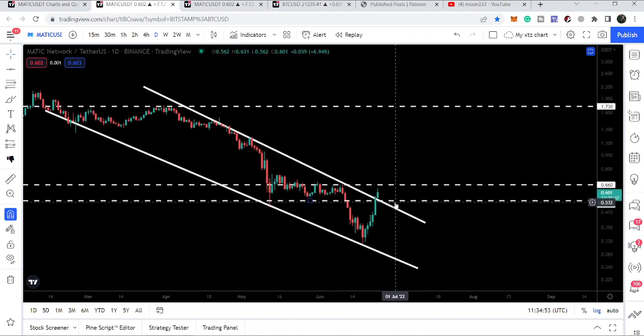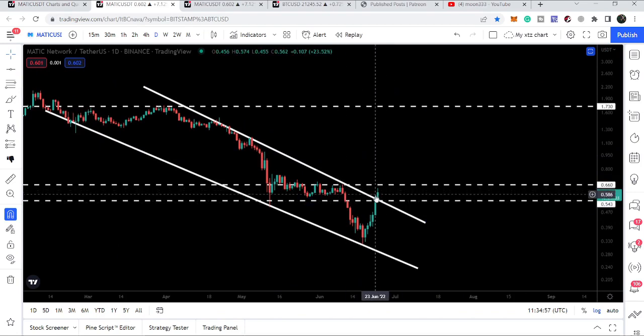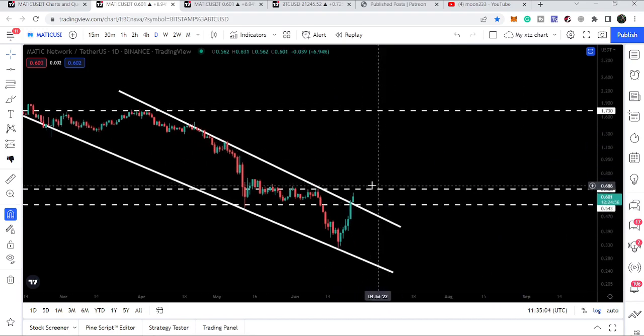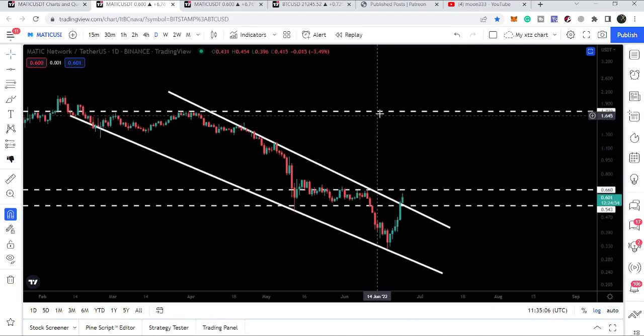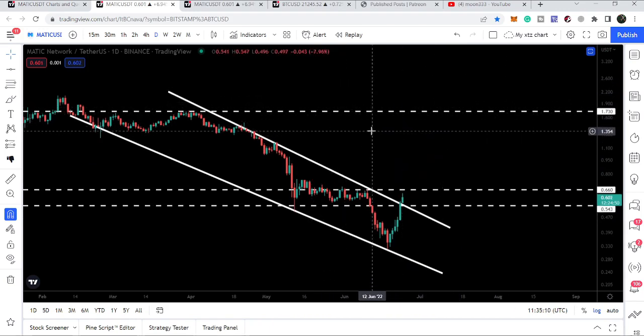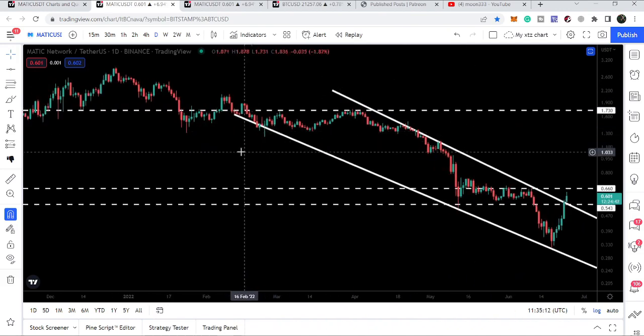Even after breaking out this channel, we need to break out and come out from this resistance from 54.3 cents and up to 66 cents. And after breaking out this resistance zone, I'm expecting that soon we can hit the target for this down channel. Well, that will be here at $1.73. That is also a very strong resistance.